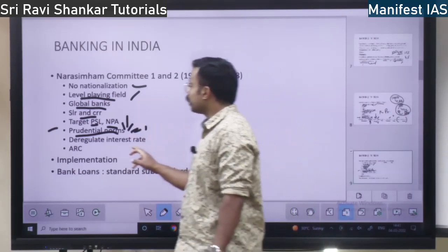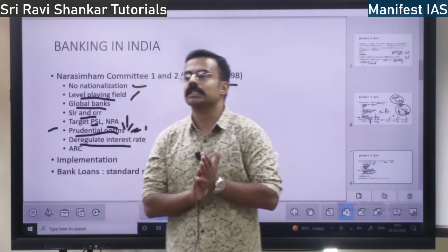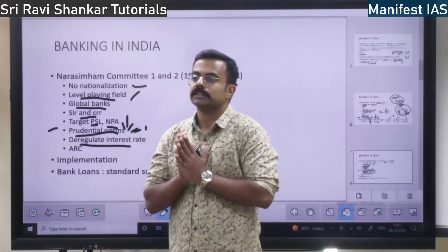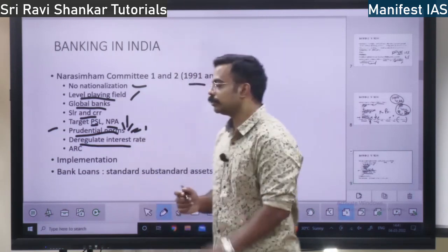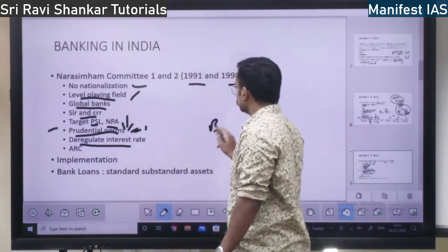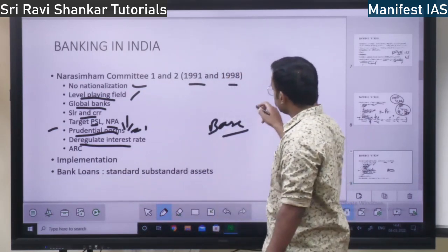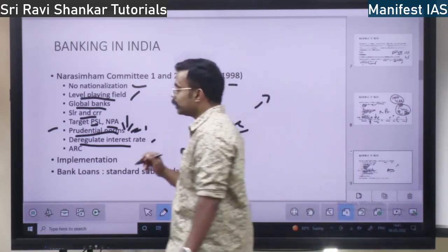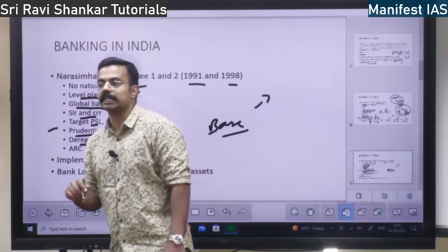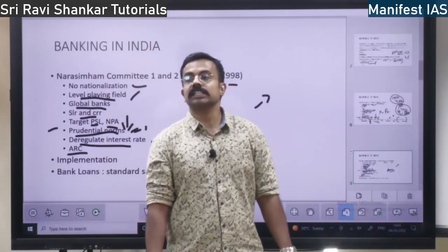Then deregulate interest rate. Earlier the interest rate was managed by RBI. Now it is deregulated. Banks can set their own rate subject to the base rate. The base rate RBI gives. Above the base rate they can set any rate. So that is deregulation of interest rate. Then it says bring in asset reconstruction companies.